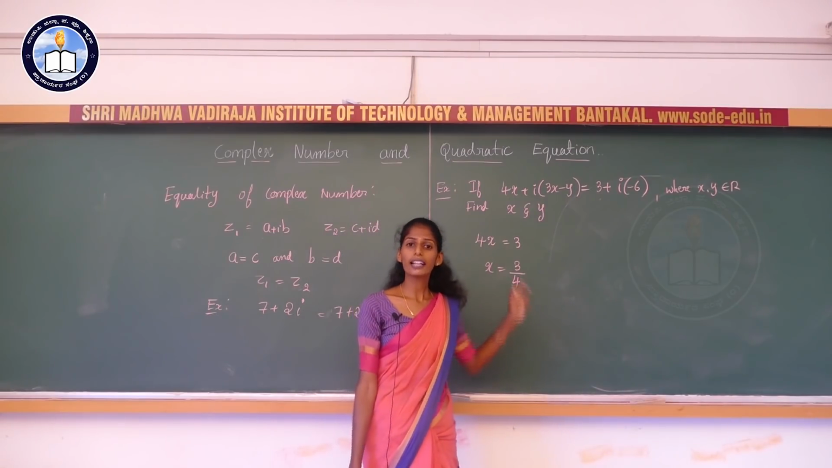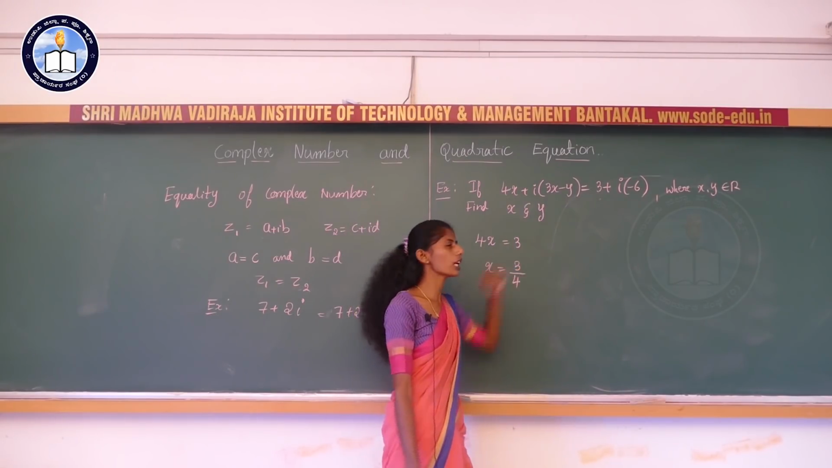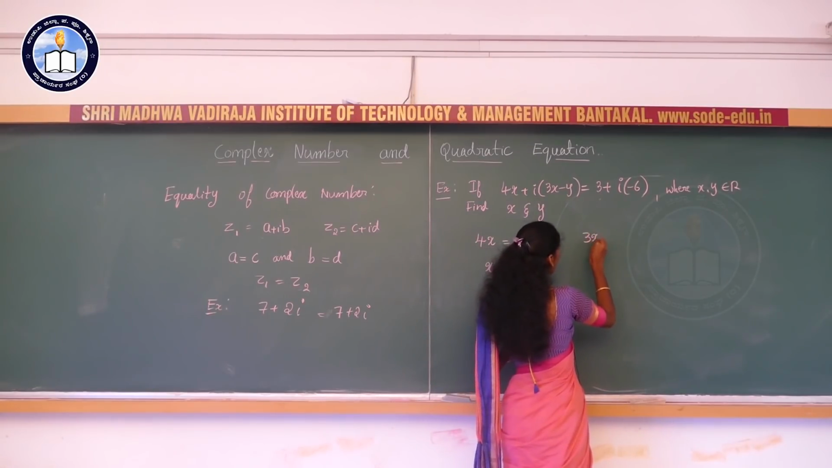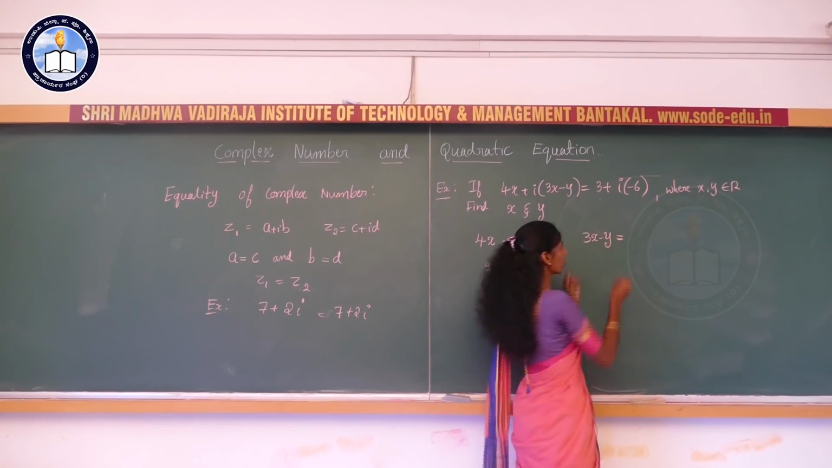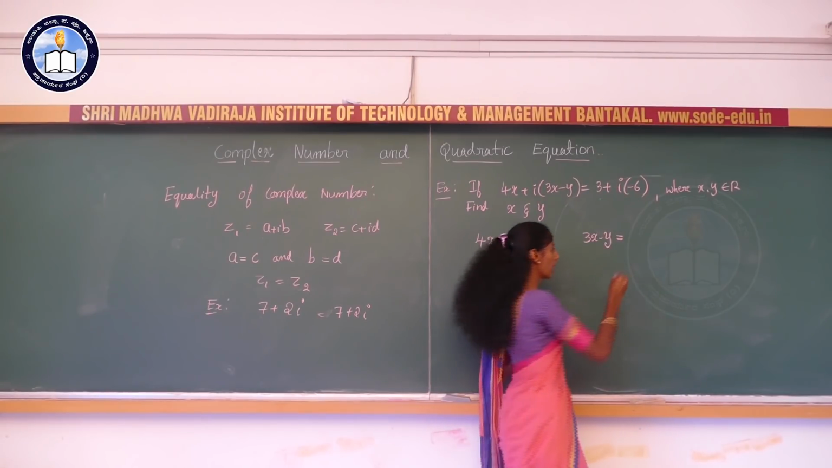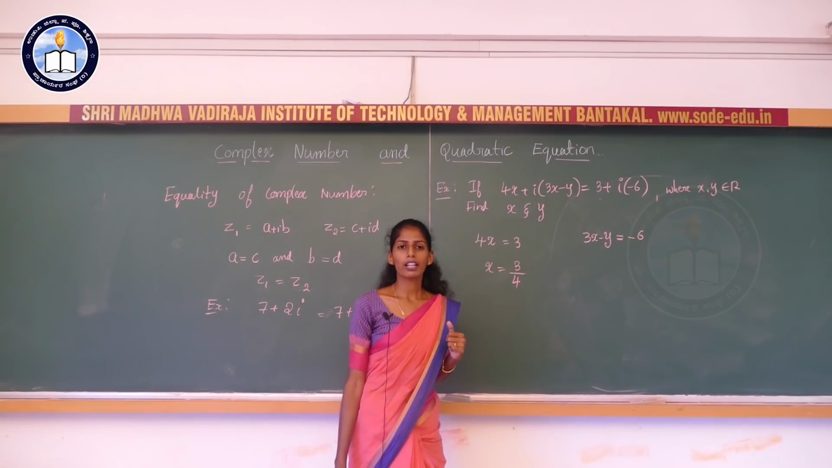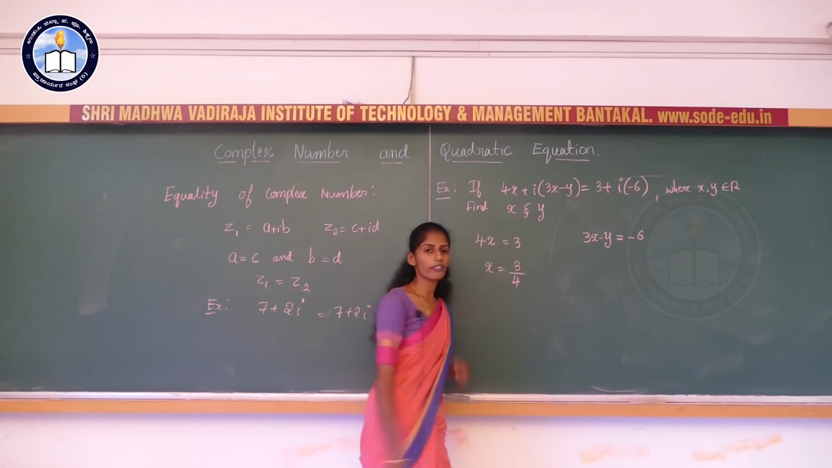Next, we know that the imaginary part is equal to the imaginary part. That's why 3x minus y is equal to the imaginary part, which one? Minus 6. So now we need to find the value of y because already we got the value of x.